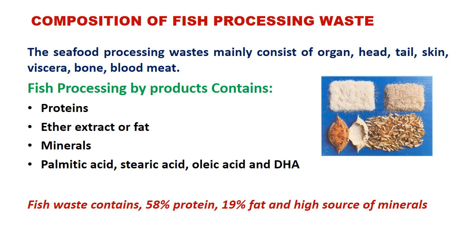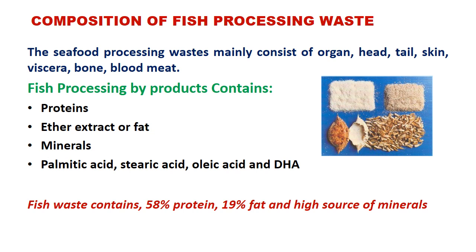Here we will see the composition of fish processing waste. As I said, most of the seafood or fish processing waste mainly consists of the organs or viscera, head, tail, skin, bone, blood, and other scrap meat, etc. These fish processing byproducts contain mainly a lot of proteins and a large amount of fat, a lot of minerals, and in this fat it contains very good quality fatty acids like palmitic acid, stearic acid, oleic acid, and omega-3 fatty acid, which is also called docosahexaenoic acid.